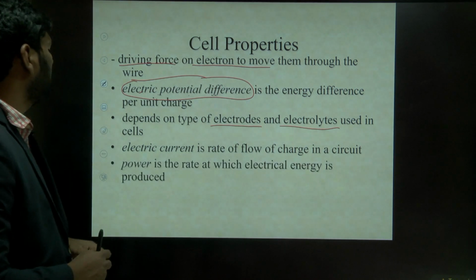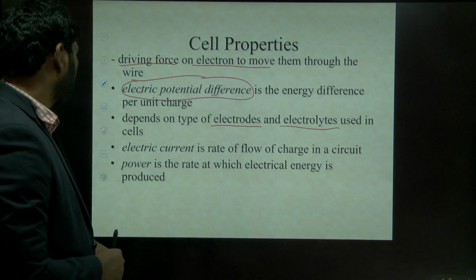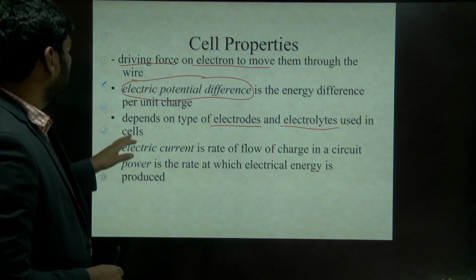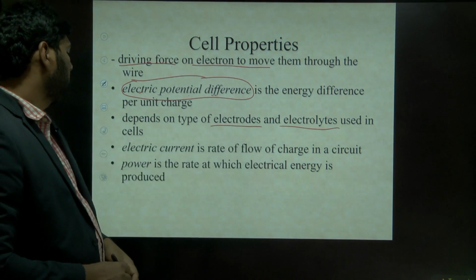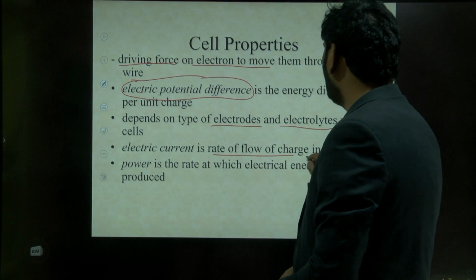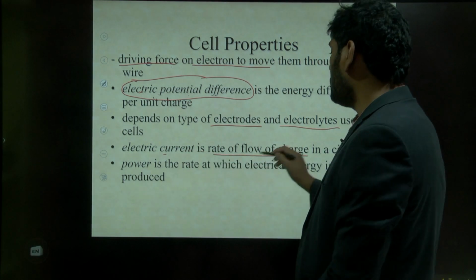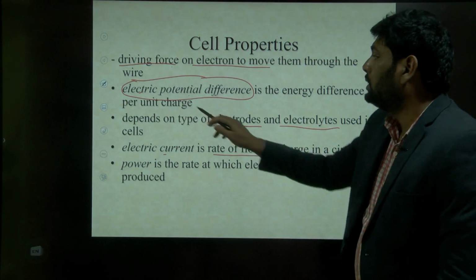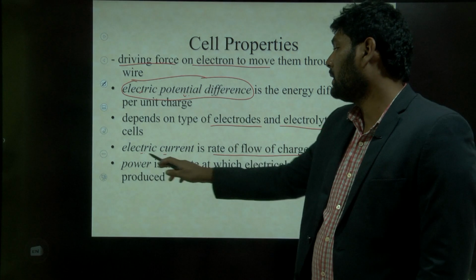Next, power is the rate at which electrical energy is produced. So here these electrodes and electrolytic solutions give the current flow. This current flow is nothing but electric current.